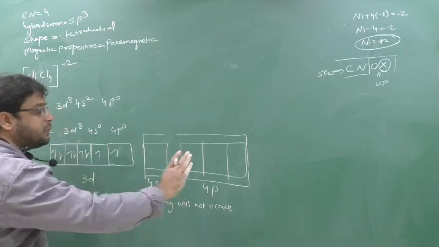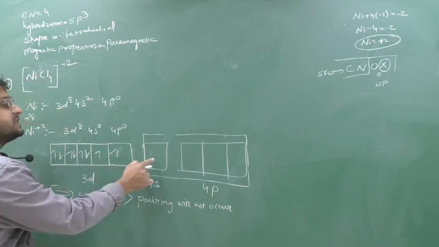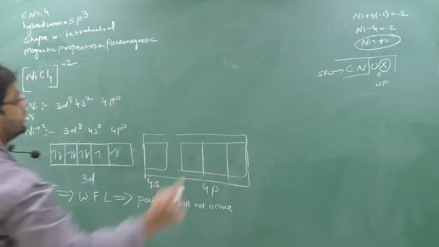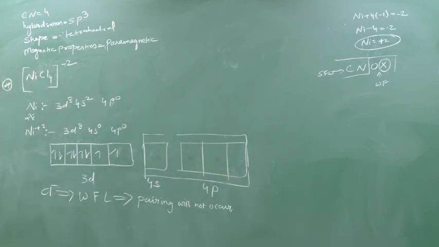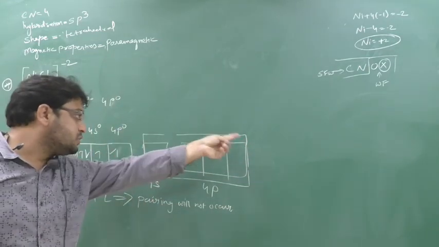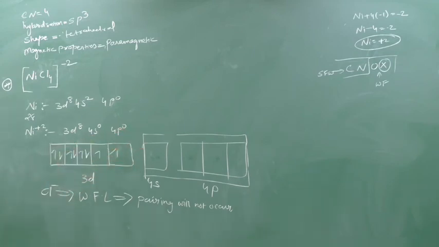Completely empty orbital is required. It is not completely empty. See, this is completely empty. So here chlorine cannot come. Here will come. Here will come. If further it is also there, yes, D also is empty because you know 4s, 4p is the same. Similarly, 4d is also empty. So that also can come.